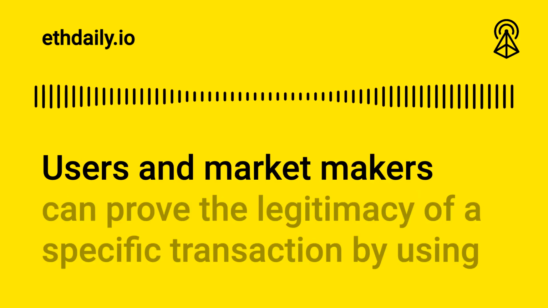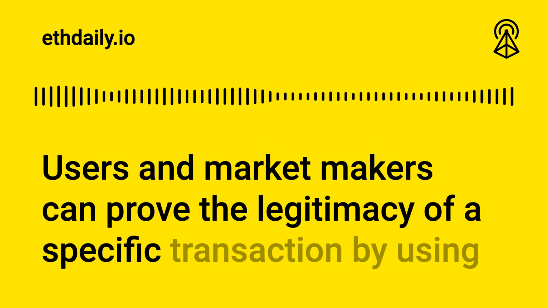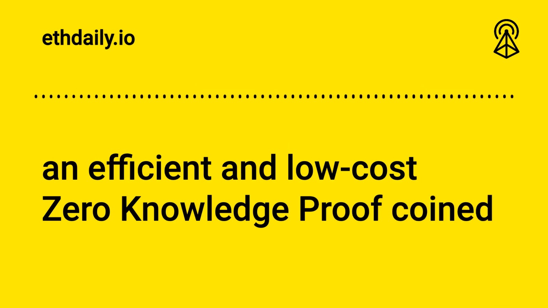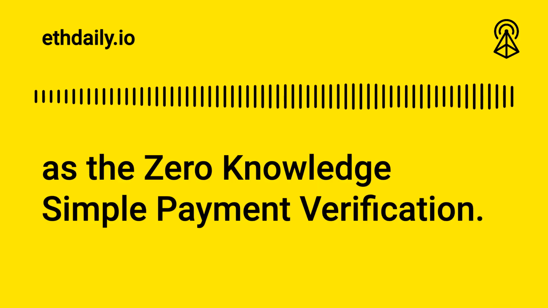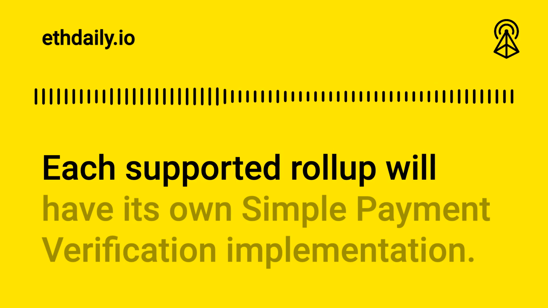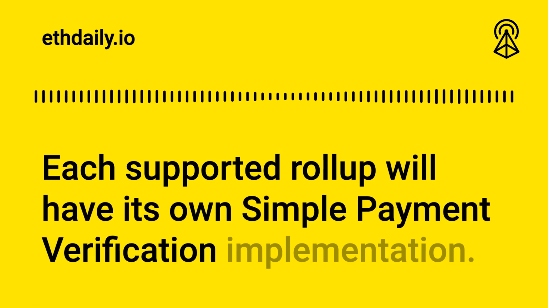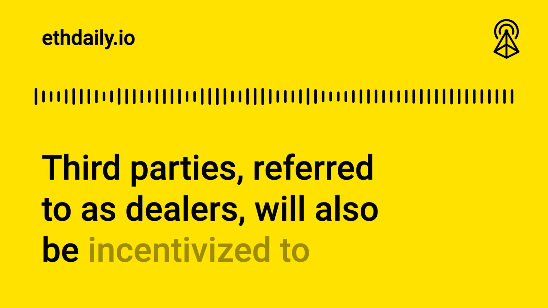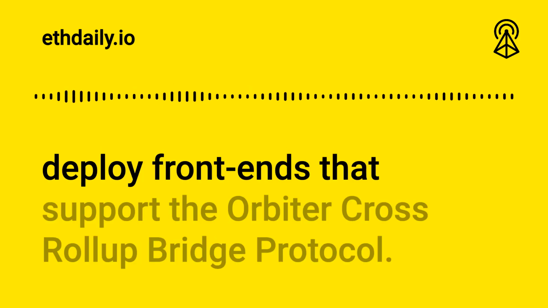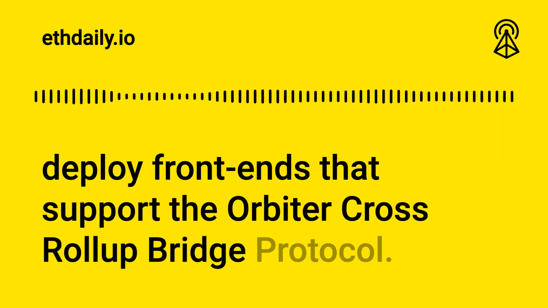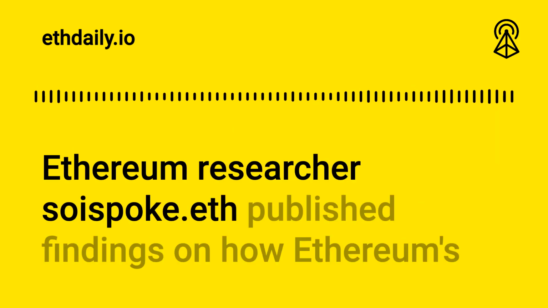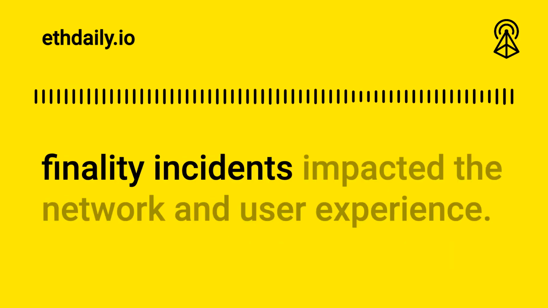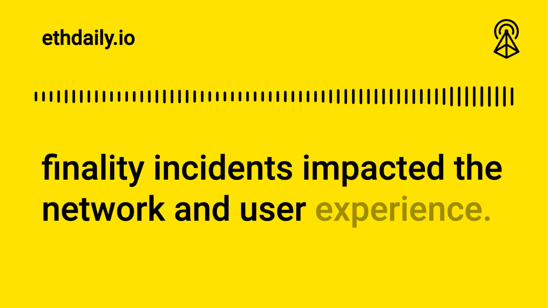Users and market makers can prove the legitimacy of a specific transaction by using an efficient and low-cost zero-knowledge proof, coined as the Zero-Knowledge Simple Payment Verification. Each supported rollup will have its own simple payment verification implementation. Third parties, referred to as dealers, will also be incentivized to deploy front ends that support the Orbiter Cross Rollup Bridge protocol. Ethereum researcher soyspoke.eth published findings on how Ethereum's Finality incidents impacted the network and user experience.